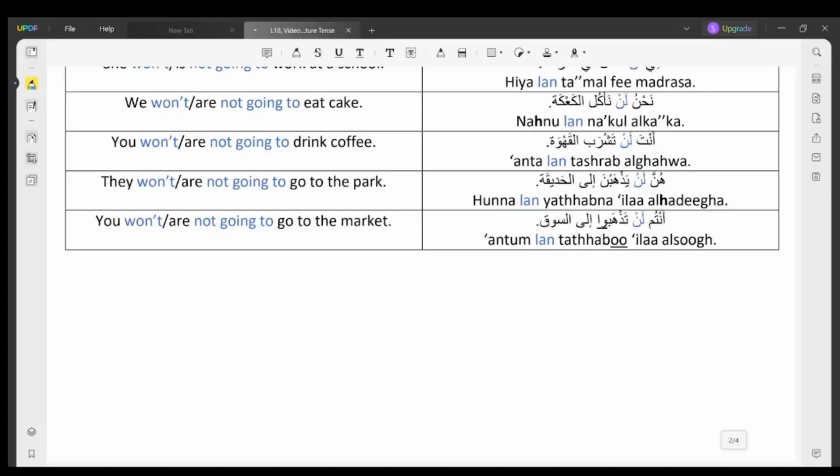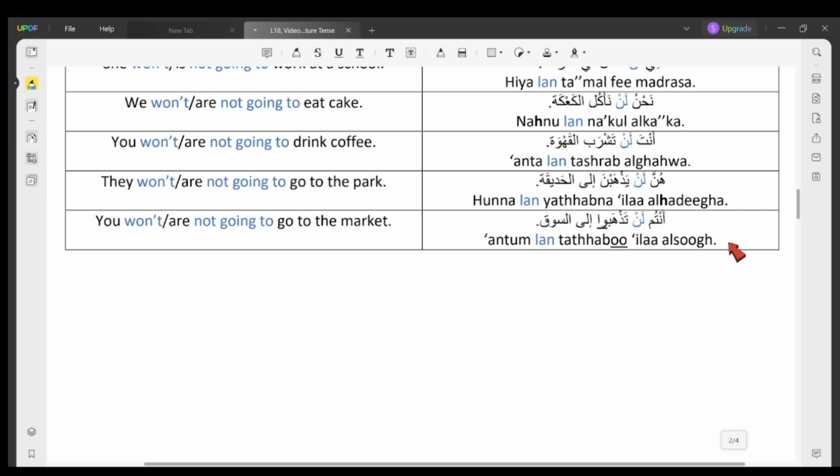Okay, that's pretty much all the grammar we're gonna need. But before moving on to the sample sentences, there's one more thing we need to learn when we use the word لن to negate our verb. Let's look at the last example in Table 2. You, plural, won't go to the market, or you are not going to go to the market. Now let's look at it in Arabic. أنتم لن تذهبوا إلى السوق.